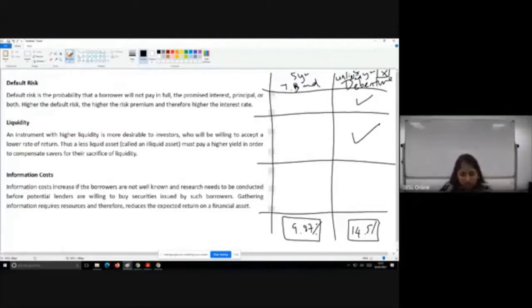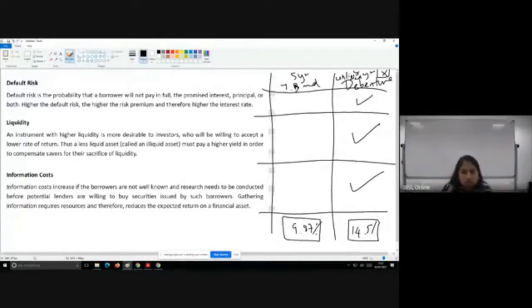If you are the investor, you will need to assess the repayment capacity, what the company is doing, whether the company is functioning properly, who are the directors. You need all this information. So which of the securities has a higher information cost? The debenture issued by an unknown or a less known party.